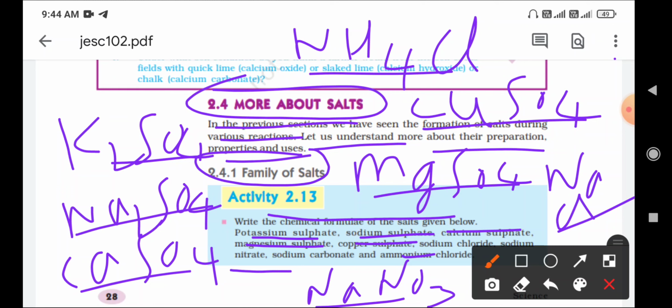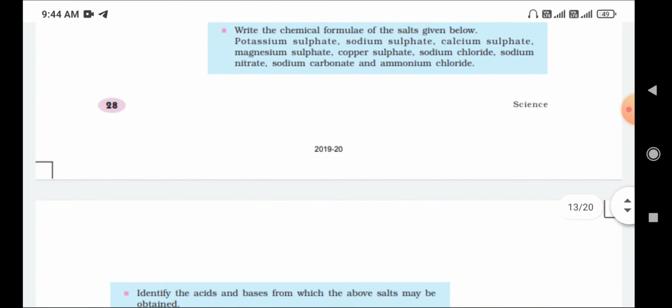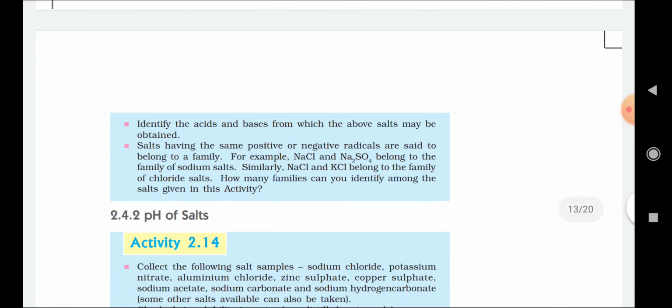Next, sodium carbonate, Na2CO3. This is the family of salts: potassium sulfate, sodium sulfate, calcium sulfate, magnesium sulfate, sodium chloride, sodium nitrate, sodium carbonate, ammonium chloride. These are the family of salts. Identify the acids and bases from which the above salts may be formed.